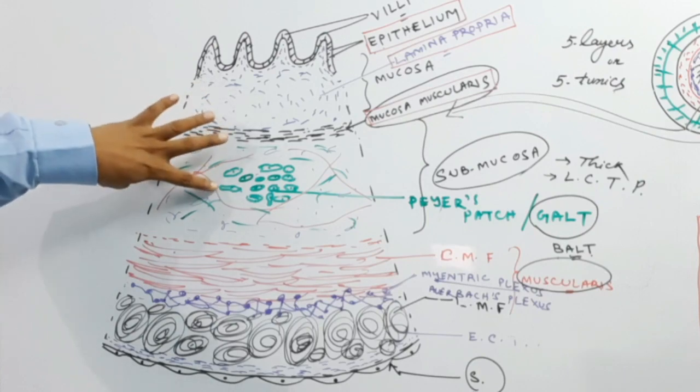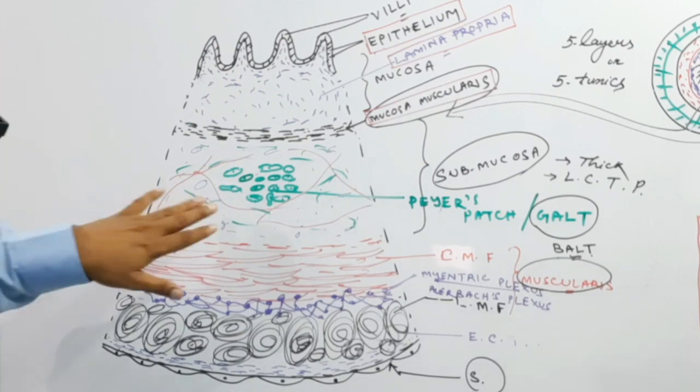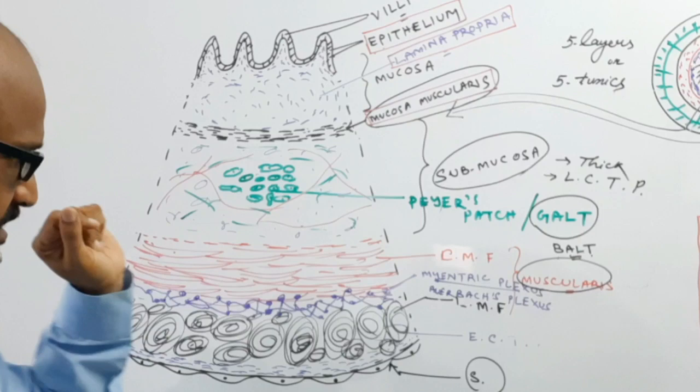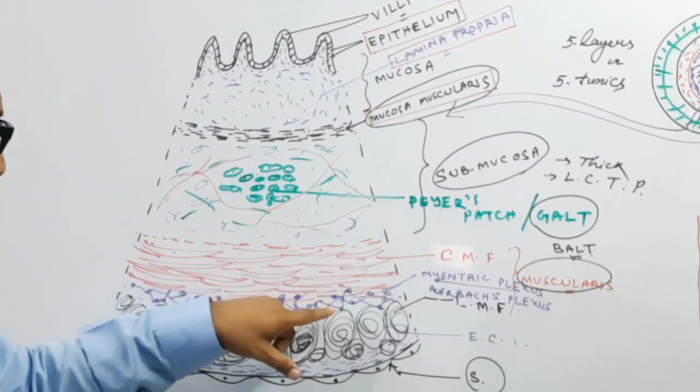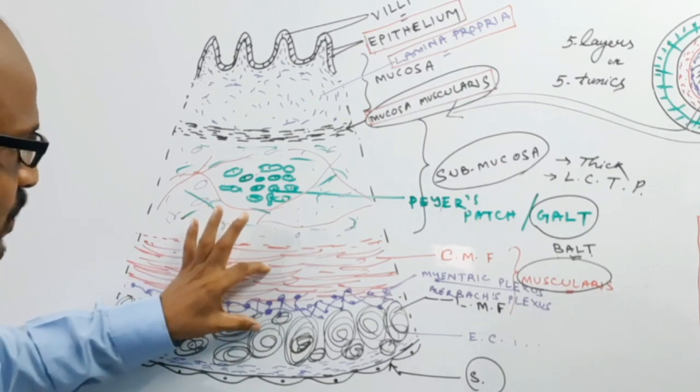is the submucosal layer. There is also a nerve plexus. In the submucosal layer there is a nerve plexus, like the nerve plexus present in between the longitudinal muscles and the circular muscle.